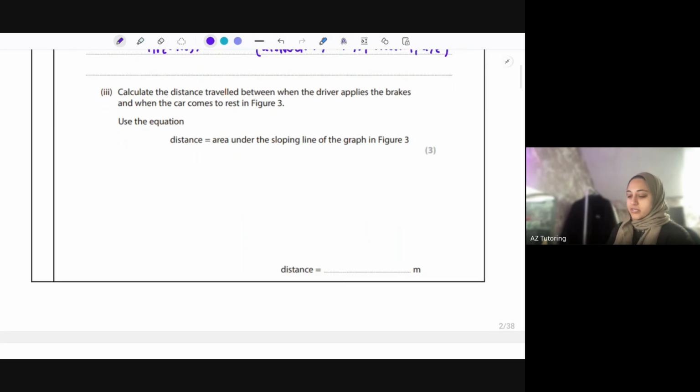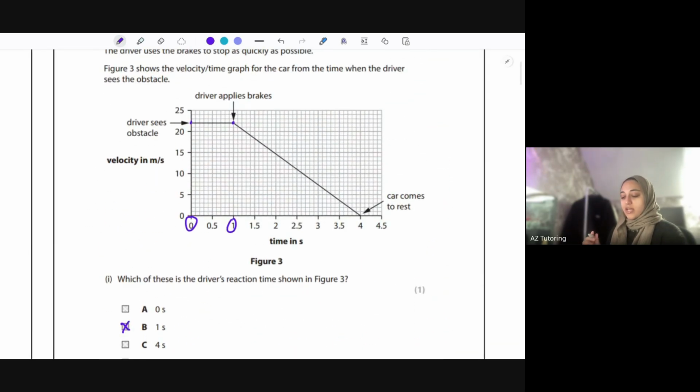Okay, so it says calculate the distance traveled between when the driver applies the brake to when the car comes to rest. They've given you the equation here that the distance is the area under the line, basically. So the distance is always the area under a velocity time graph, which you should know anyway, in case I don't give you that. And from this point, we're working out the area of this shape, essentially. Now, we know that's a triangle, so we need to find the length of this on the bottom, and the length of the y-axis on top. We're going to times them by each other and divide by 2, or times by half, that's the same thing. So we're finding the area of that triangle.